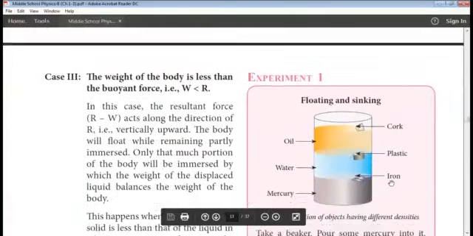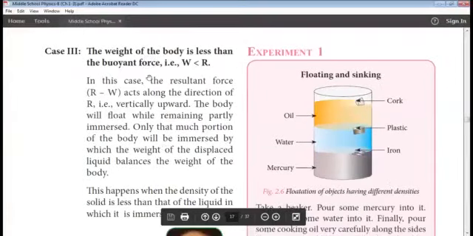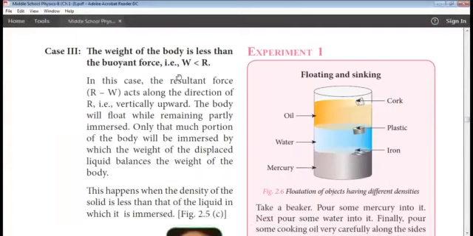Third one, weight of the body is less than the buoyant force. When the weight of the body is less than the buoyant force, what happens? See here, in this condition, the body floats on the top of the liquid. Just do an experiment.